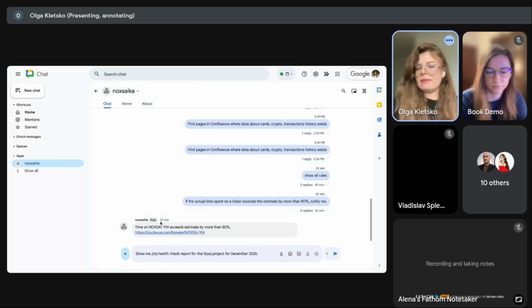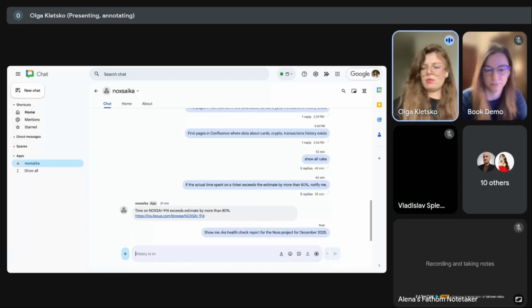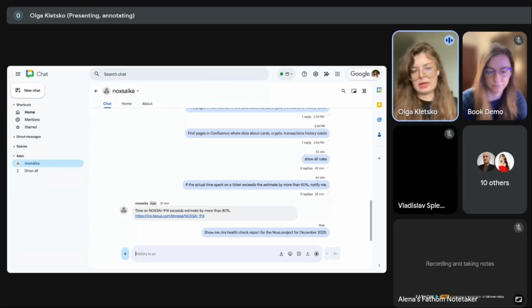And ideally, you can receive it from the tools that your team uses, like Jira, Confluence, Git. These are the examples that we will show you today.